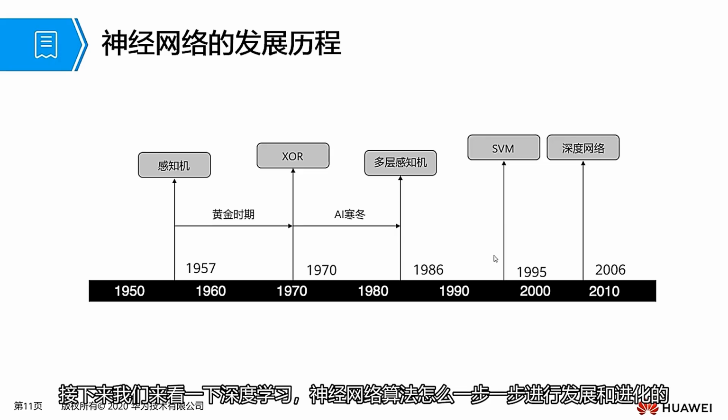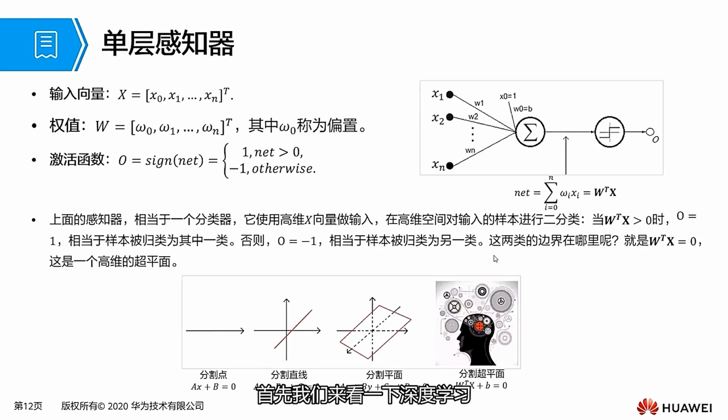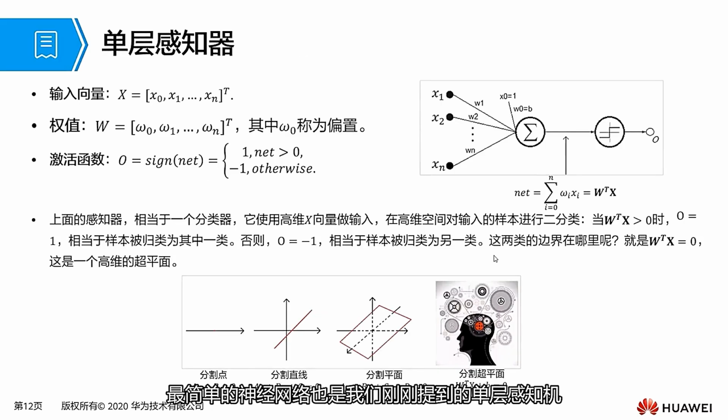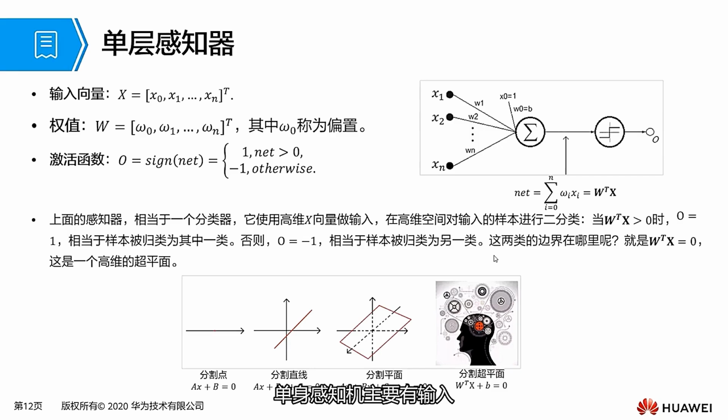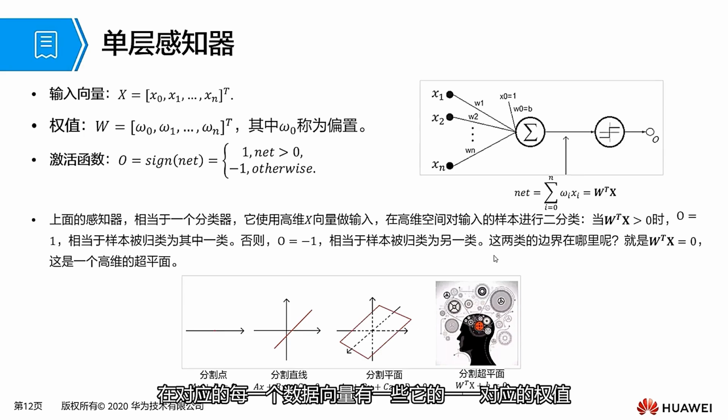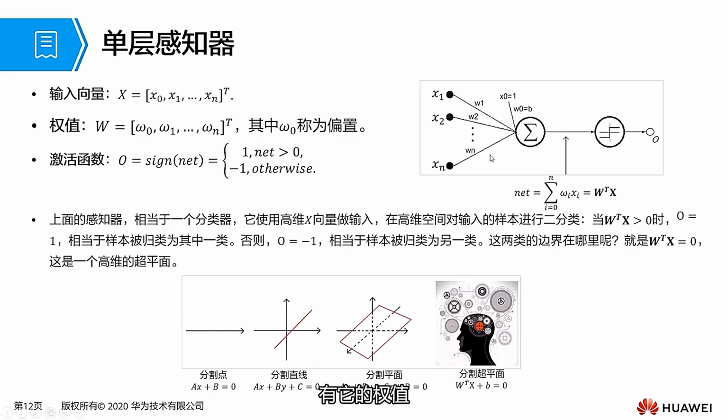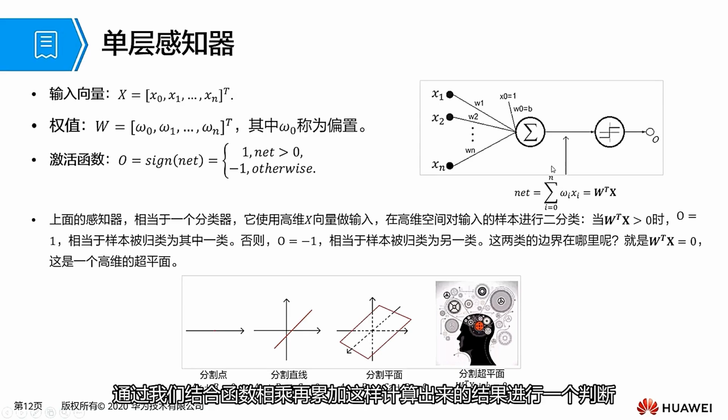For its input, we just enter one data vector. Each element of the data vector has a corresponding weight. With these weights, we feed the result into the activation function, where the inputs are multiplied by the weights and then added. Based on the result calculated in this way, we make a judgment. If the result is greater than 0, the output is equal to 1, belonging to the positive class; otherwise, it is equal to -1, a negative class.